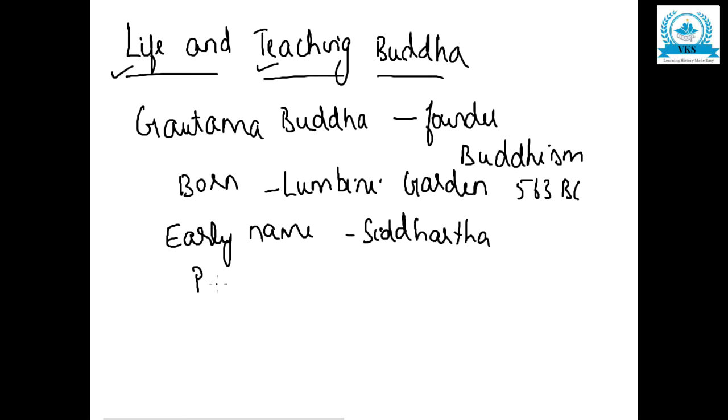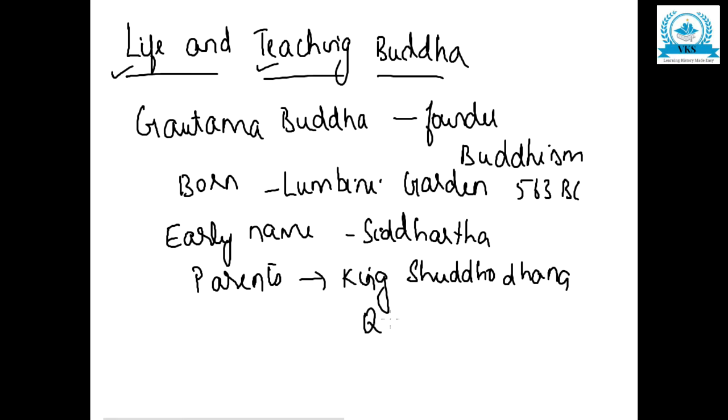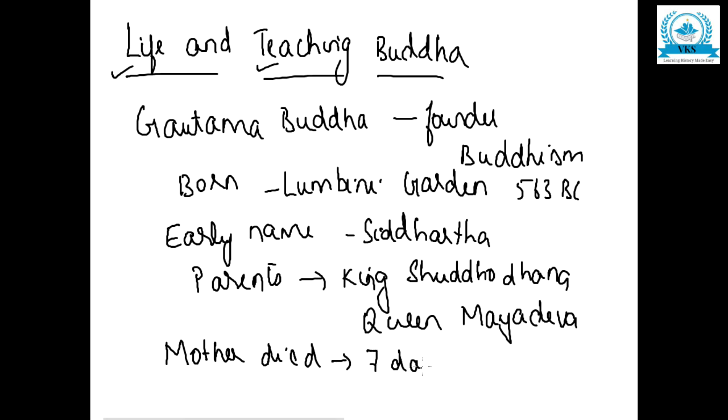His parents were King Shuddhodana and Queen Maya Devi. Now regarding his childhood, his mother Maya Devi died when Siddhartha was just 7 days old. After his mother's death, he was taken care of by his aunt, whose name was Mahaprajapati Gautami.